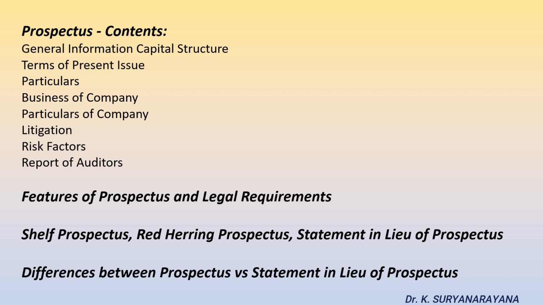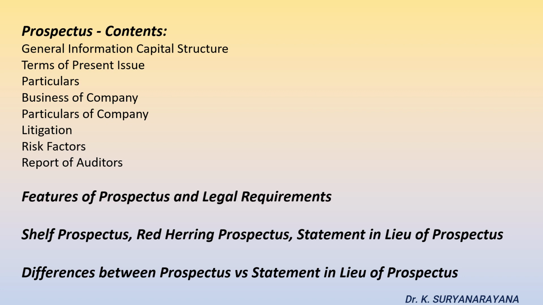Final registration. After meeting all the requirements, the prospectus must be issued within 90 days of its registration. If the company issues the prospectus without registration, then the company as well as every person involved in such activity will be liable to pay a penalty of 50,000 rupees.